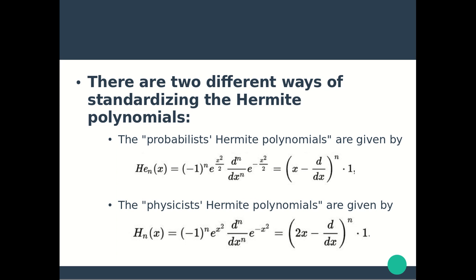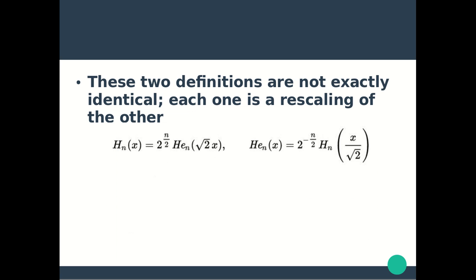First, the probabilists' Hermite polynomials given by the following equation, and the physicists' Hermite polynomials given by the following equation. These two definitions are not exactly identical. Each one is a rescaling of the other. Hn of x is equal to 2 power n by 2 times Hen of root 2 x, where Hn stands for physicists' polynomial, whereas Hen stands for probabilists' polynomial. Similarly, Hen of x is equal to 2 power minus n by 2 times Hn of x by root 2.